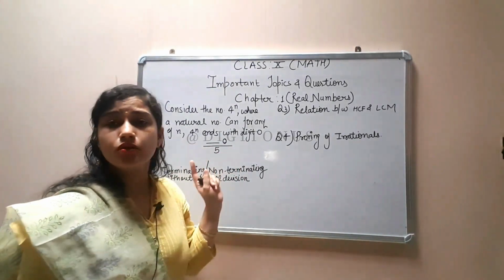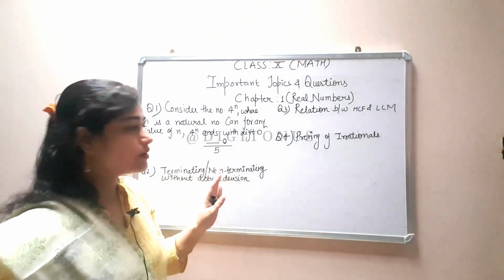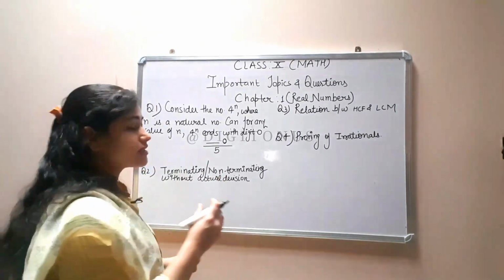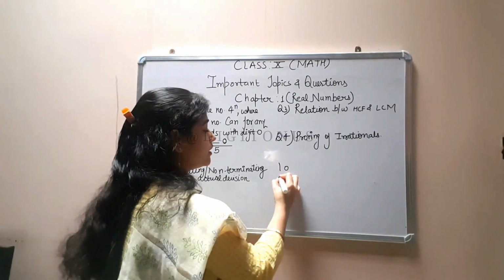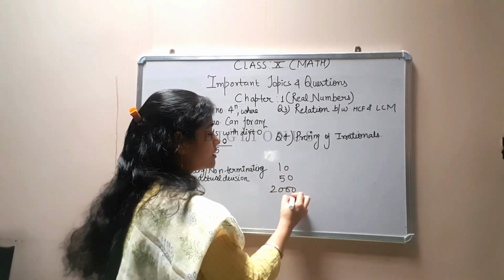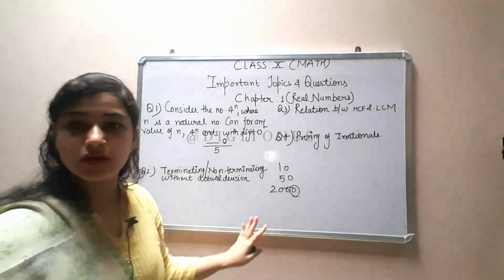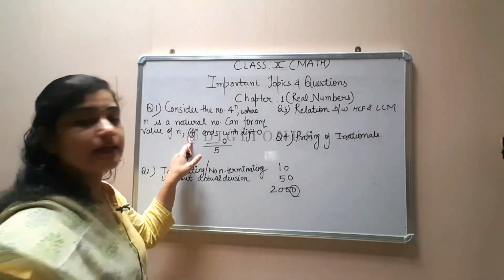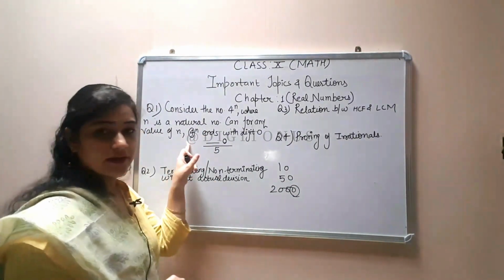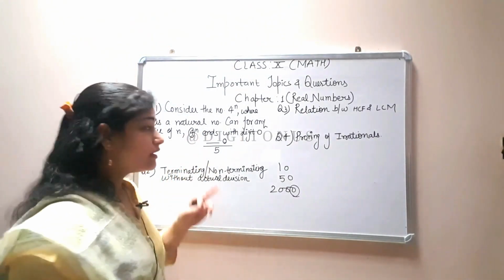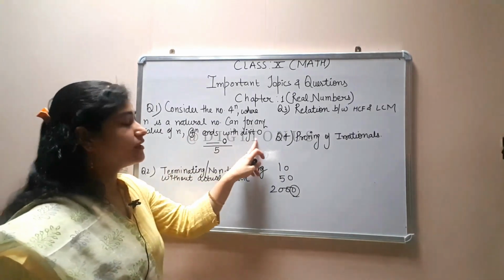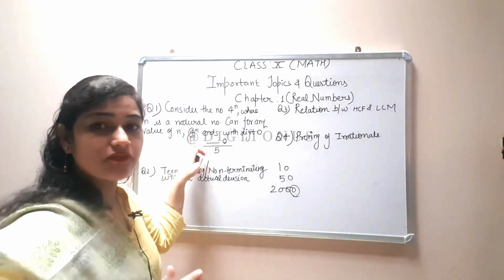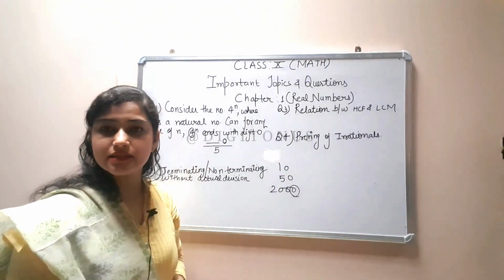कोई भी ऐसा नंबर जो 0 से एंड हो रहा है, जिसकी एंड डिजिट 0 है, वो 5 से डिविजिबल होगा ही होगा. Yes, you can take any number whose end digit is 0, 10 or 50 or 2000. Means if the end digit is 0, the number will surely be divisible by 5. So if the base of this number is divisible by 5, means it has a factor 5, then we can say that it can end with digit 0. If this number does not have a factor 5, then it can never end with digit 0.